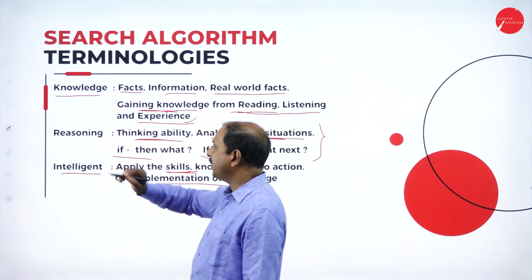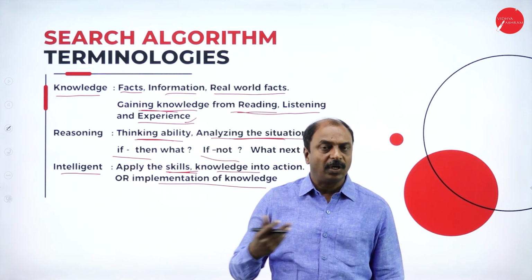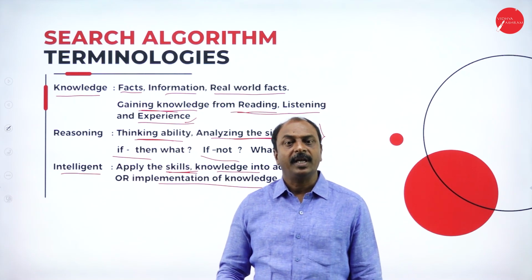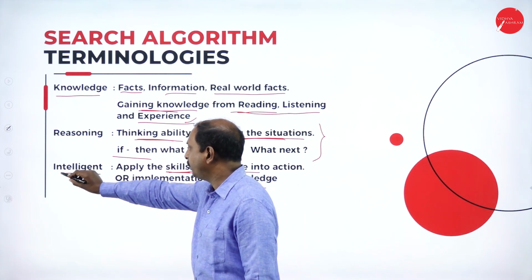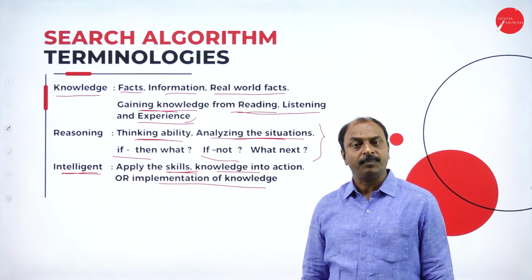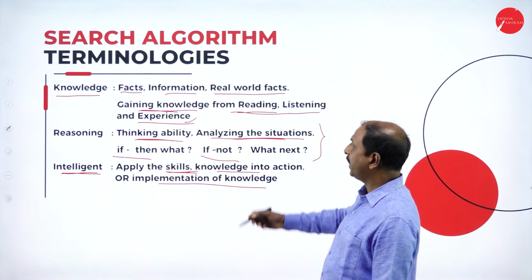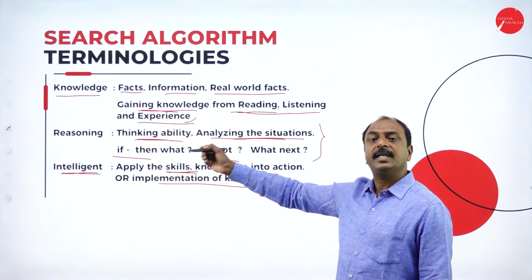That is nothing but intelligence. So here, representation of knowledge with reasoning power leads to intelligent behavior. The same thing has to be applied to a computer system, so that it behaves intellectually with the help of knowledge and reasoning.